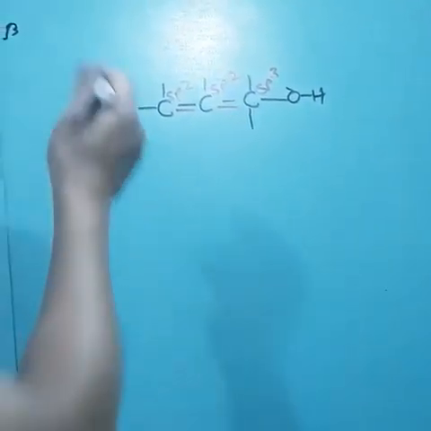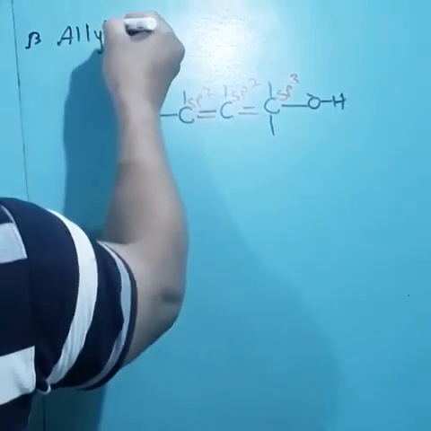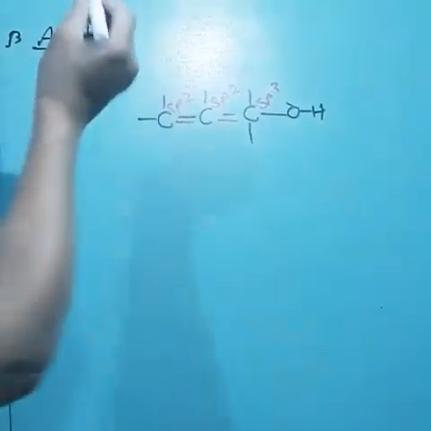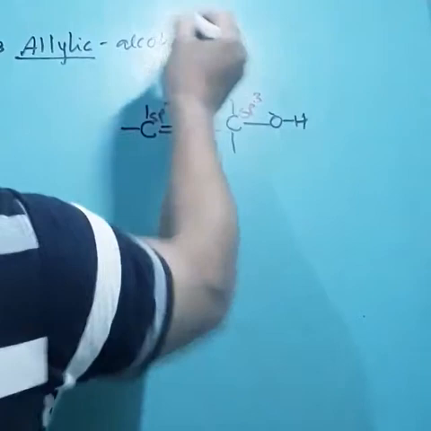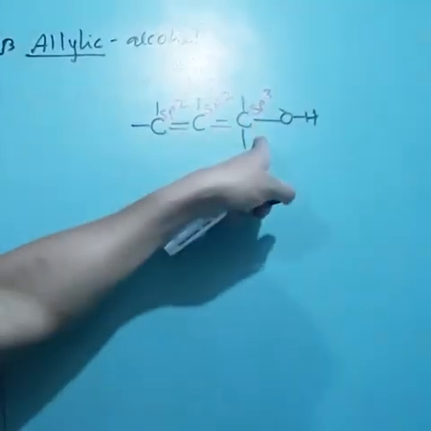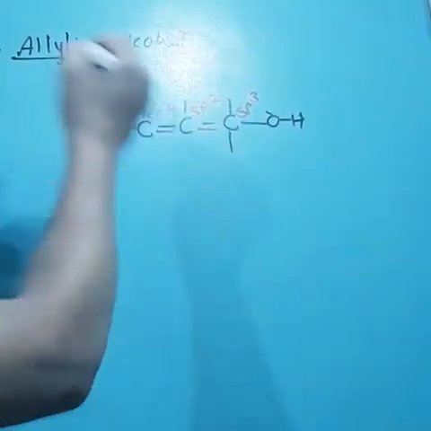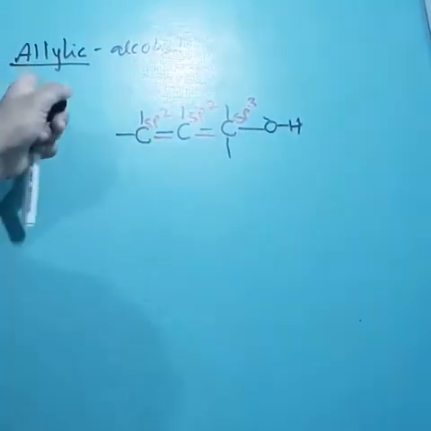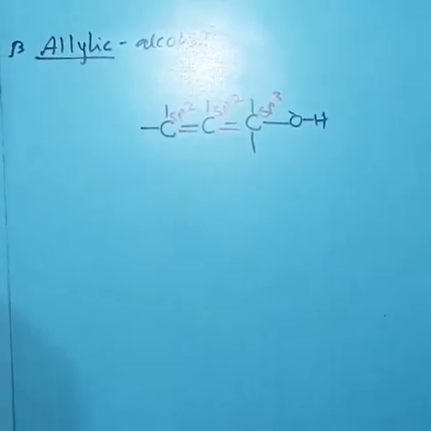Such types of compounds are termed as allylic. Remember, here it is allylic alcohol: sp3 attached with sp2 and subsequently attached again with sp2. This is called allylic alcohol. Students, you have to make proper notes on this topic.